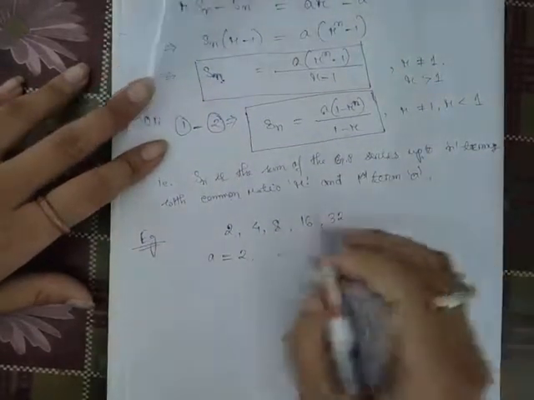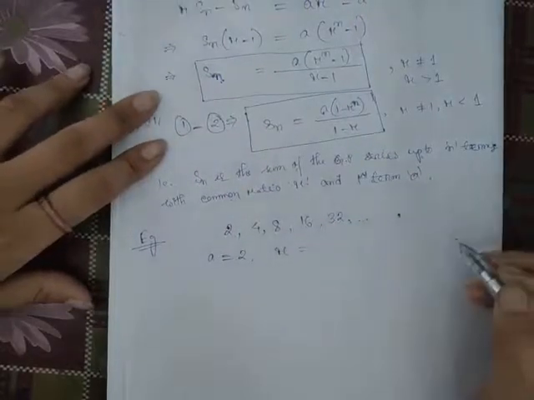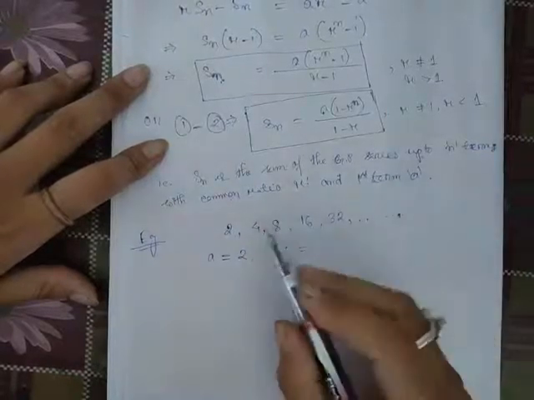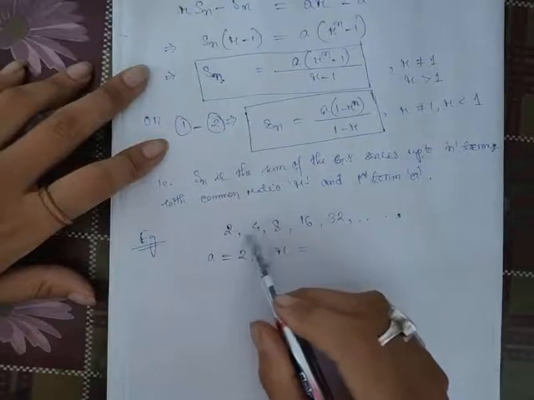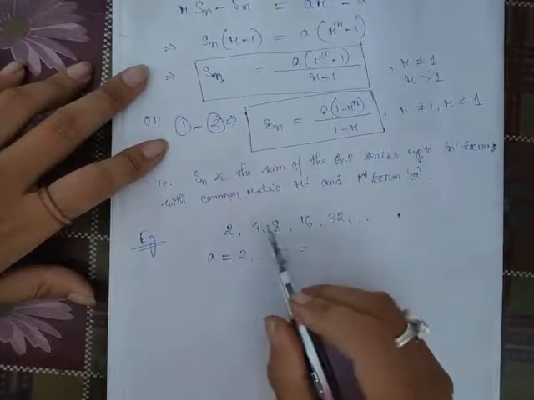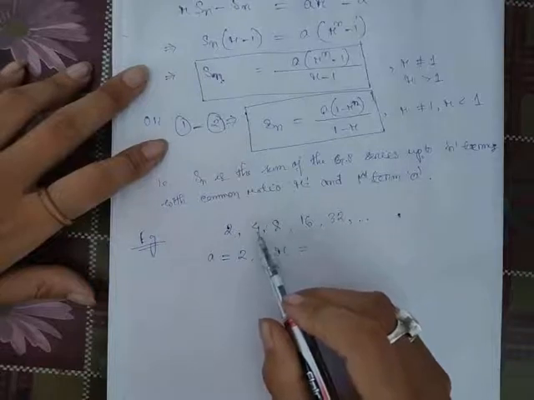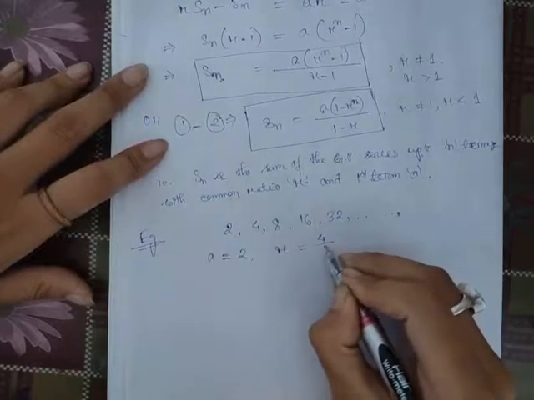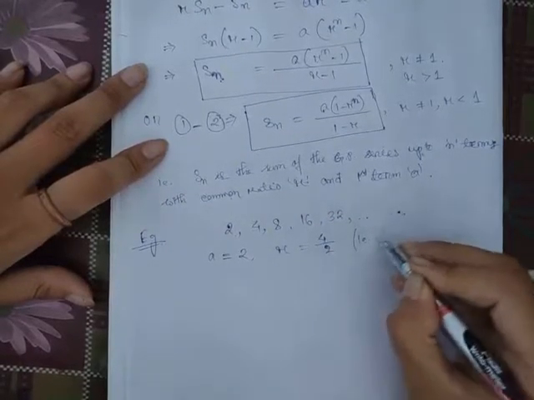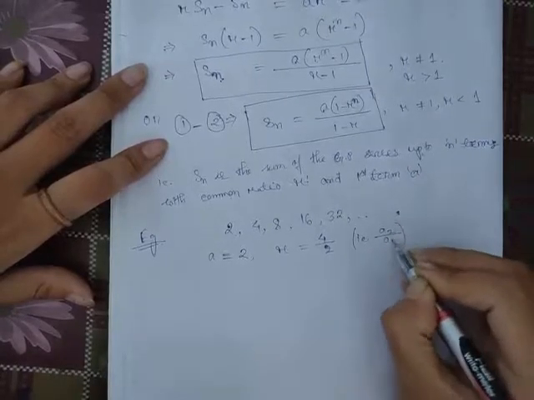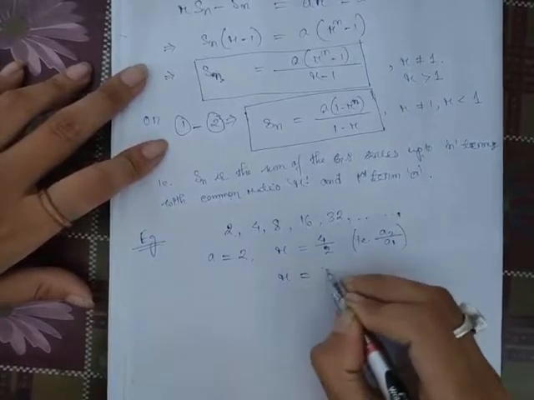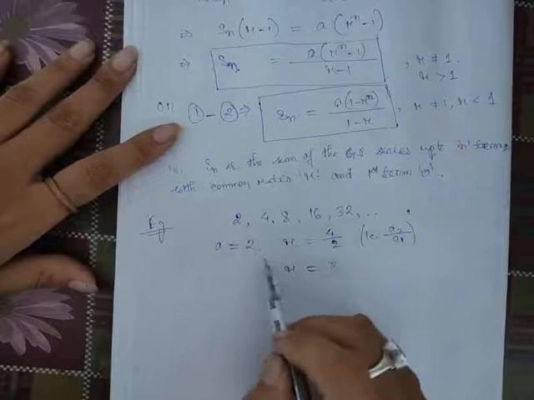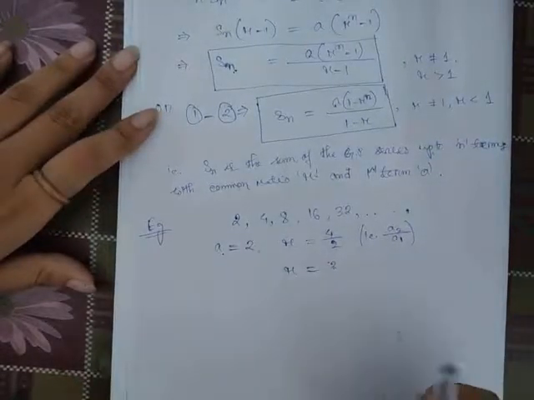What is the common ratio? How do we find a common ratio? Before, in arithmetic progression, we found the common difference by A2 minus A1, subtracting the first term from the second. Now we are finding the common ratio, so we divide A2 by A1. A2 by A1 means 4 by 2, the second term divided by the first term. So our common ratio is 2. For this GP series, our first term is 2 and our common ratio is 2.